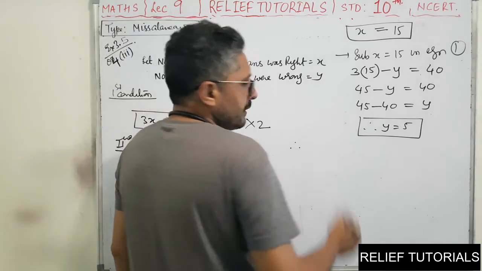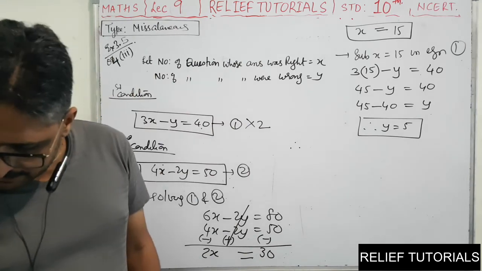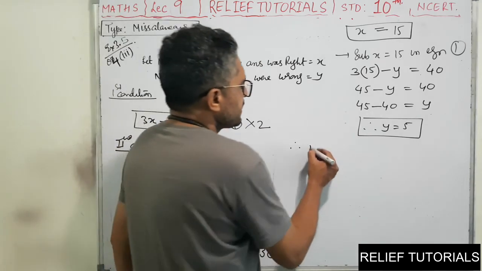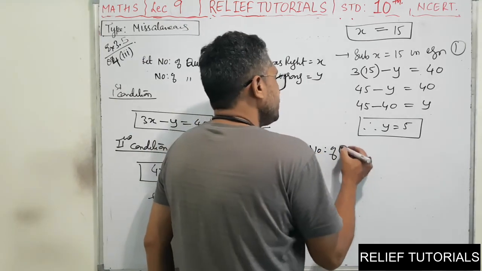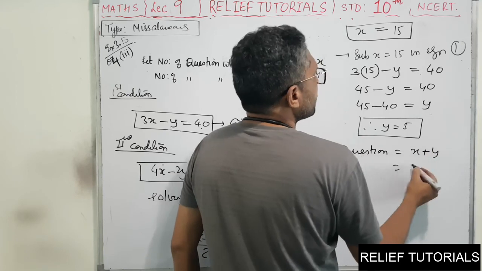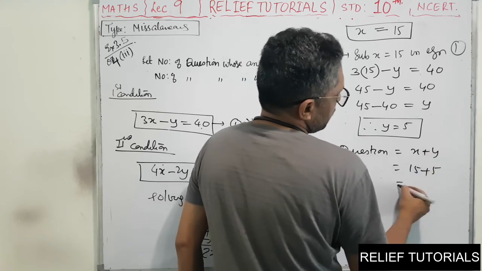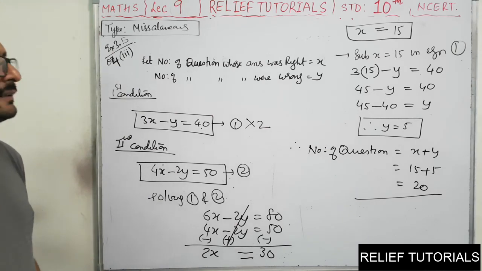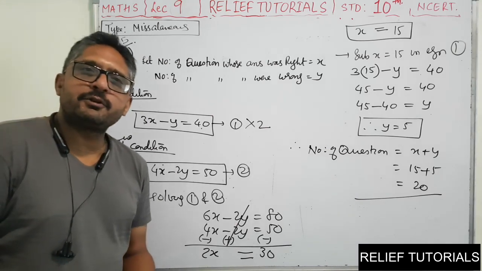So therefore, what do you have to find? The total number of questions that fellow has attempted. That you have to find. How many questions were there in the test? So the number of questions is equal to x plus y. So that is equal to 15 plus 5. So there were 20 questions in the paper. Have you got it? So I hope you enjoyed this.